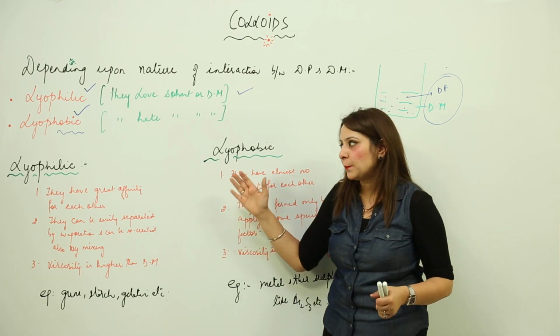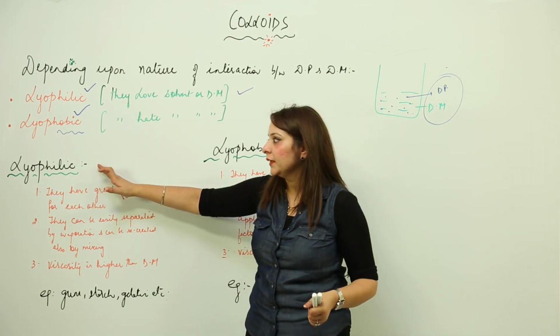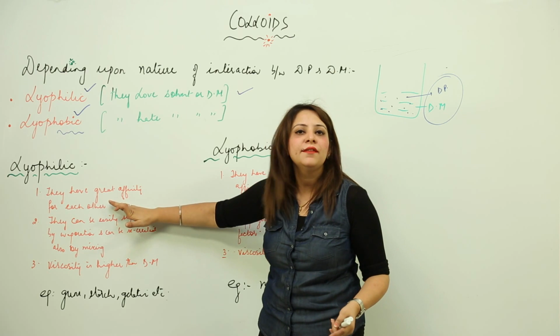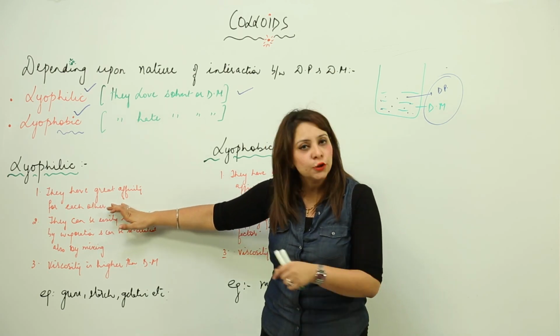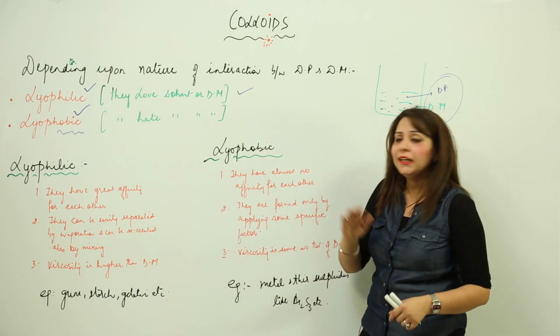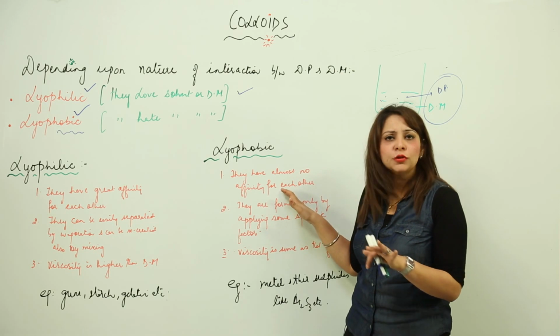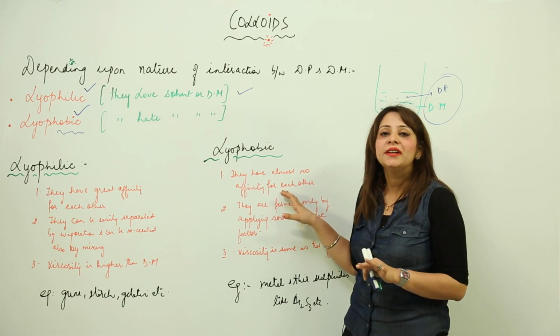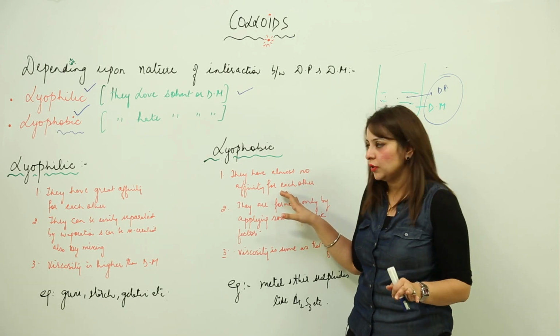Now, here we are in a position to discuss the difference between them. So see, what is lyophilic? As I told you, they have great affinity for each other, they have love for each other, they have an attracting tendency towards each other. But in contrast, when we talk about lyophobic, they have almost no affinity for each other. They actually hate each other, or they don't have any affinity to cling to each other.